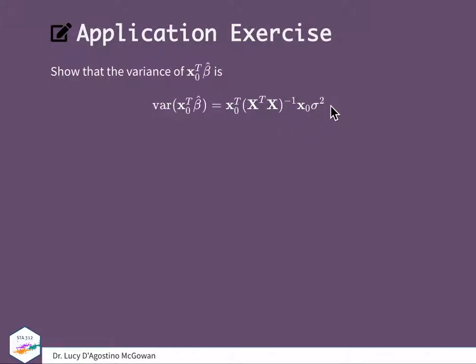I want you to show this in your application exercise, and I'm going to give you a small hint. This x_0 transpose here, these x values are fixed. So go back to what you know about variance rules, and that should help you know what you can do with that first piece. And of course, we know the variance of beta hat, so you'll be using that as well.